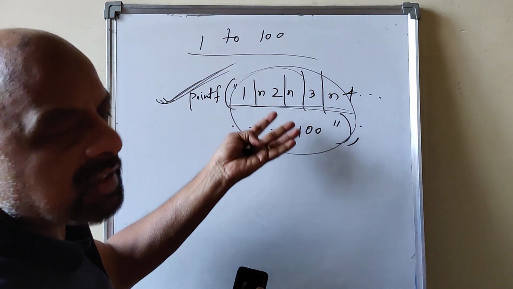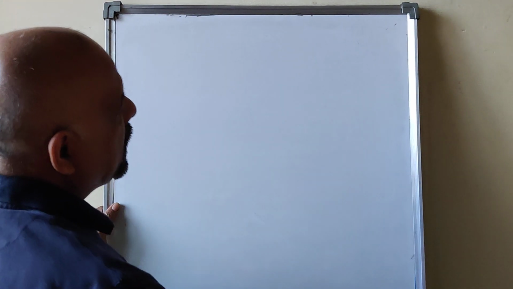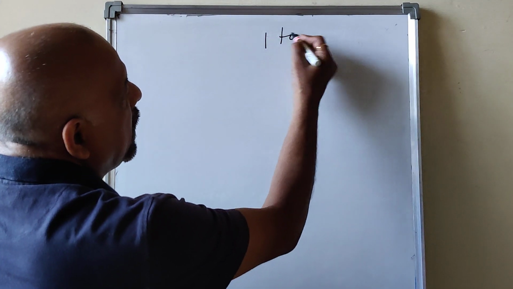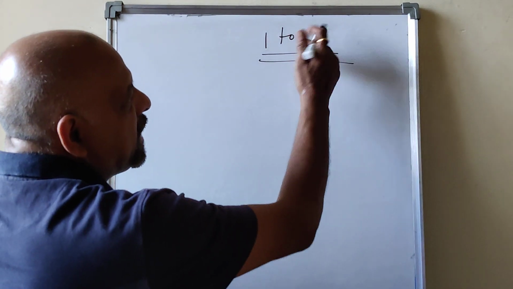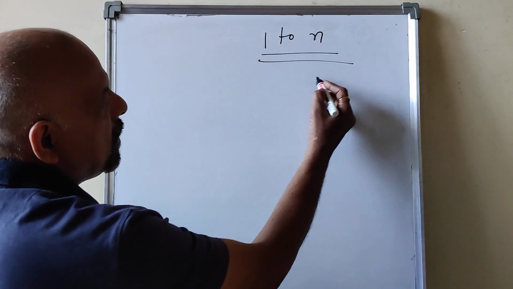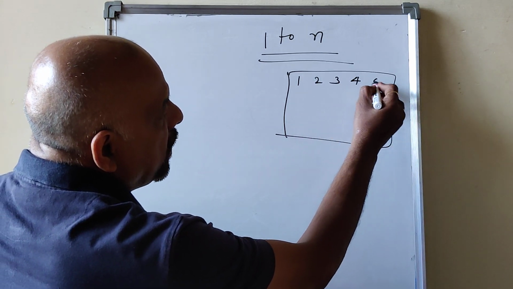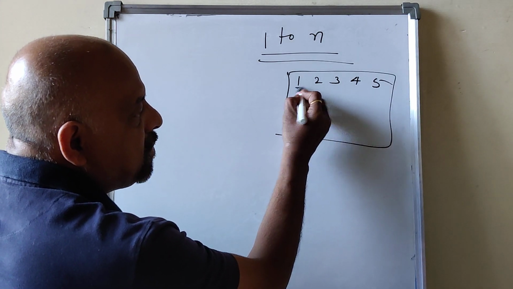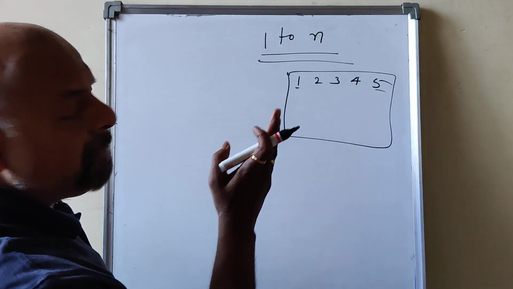The solution is looping control statements. While will help with that. So how can you do that? Here I want to display numbers 1 to 5, or 1 to n, whatever it is, n may be 5, 10 or anything. In the monitor I want to print 1, 2, 3, 4, 5. What is the first digit? 1. What is the last digit? 5. What is the difference? 1, right? You should understand the problem.